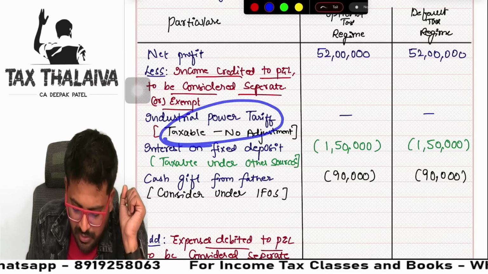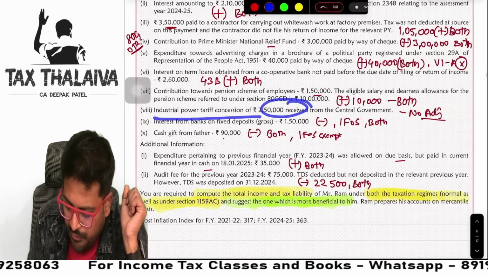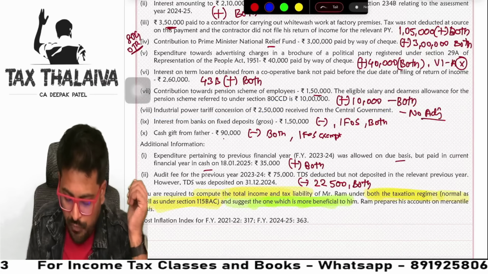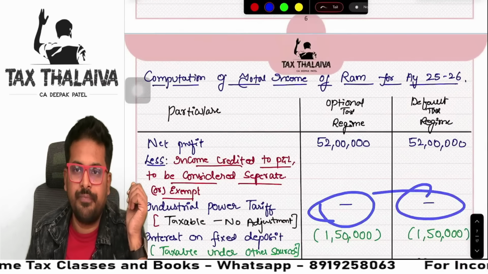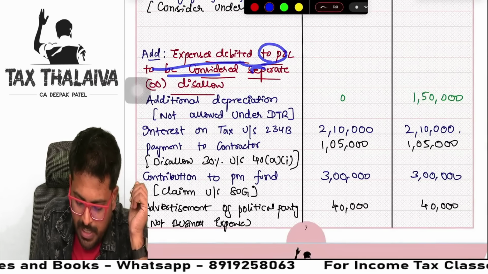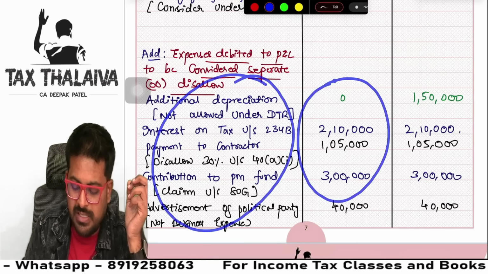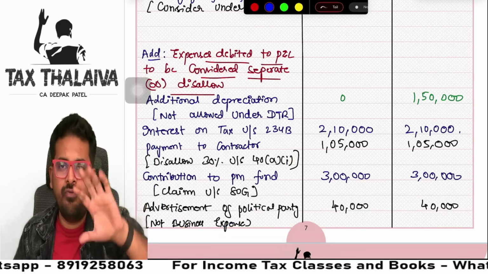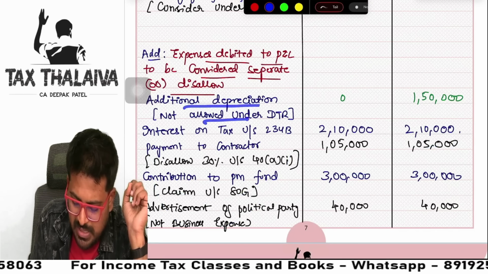Sir, what is this, sir? Power tariff. Guys, here on the credit side, they have given industrial power tariff, no adjustment. You have to show why you have not considered this 2,50,000. So we are considering it here. Next, likewise, we will add expenses debited to profit and loss account to be considered separately or disallowed. So these are only those expenses which you already debited to your profit and loss account, which you need to disallow, guys. Number one, additional depreciation.